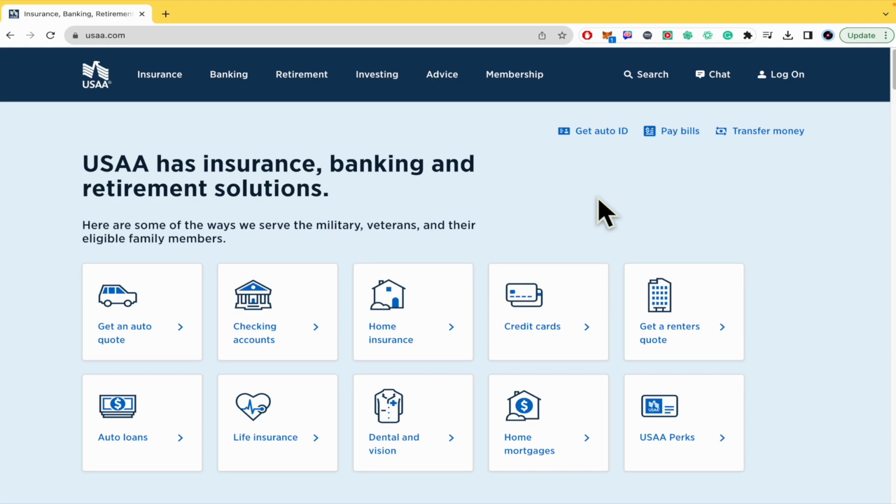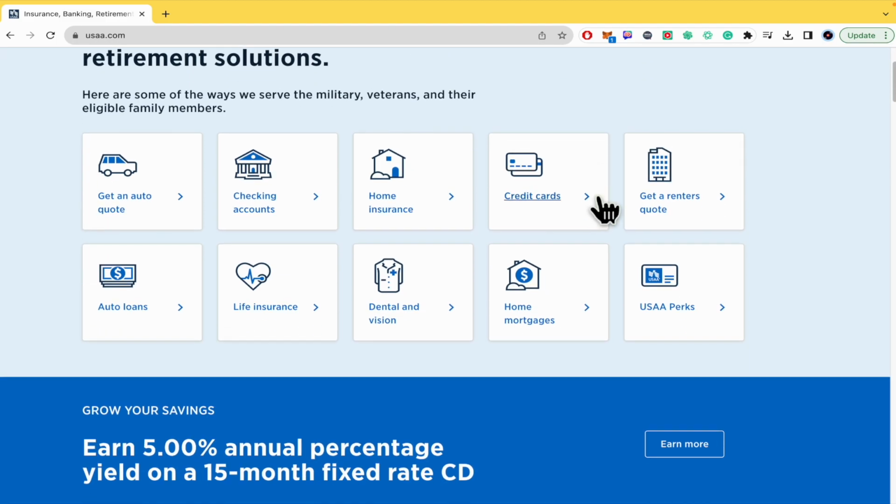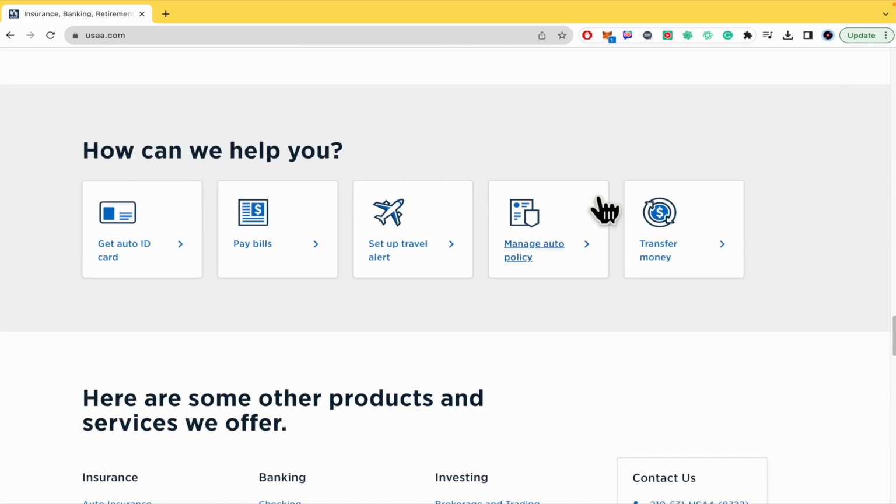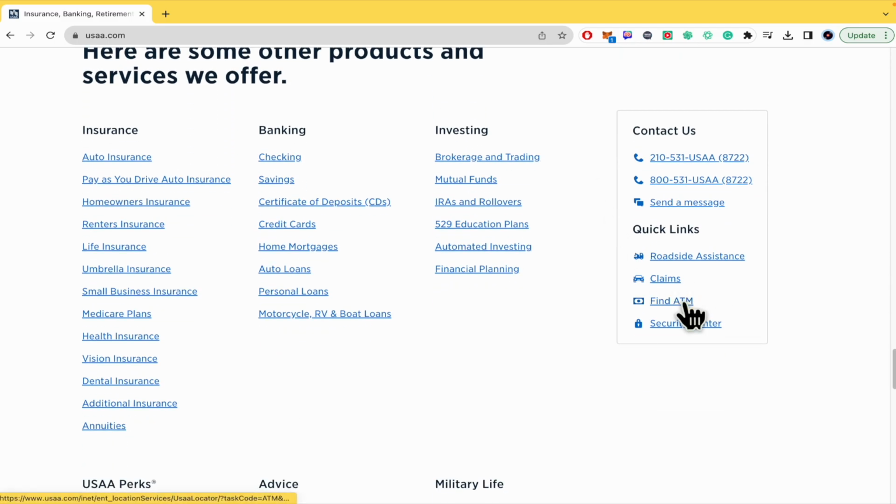First of all, you must go into the USAA.com website link. You're going to find that link in the description of this tutorial. And once you are there, you must scroll down until you find the option. Let me show you: Find ATM.